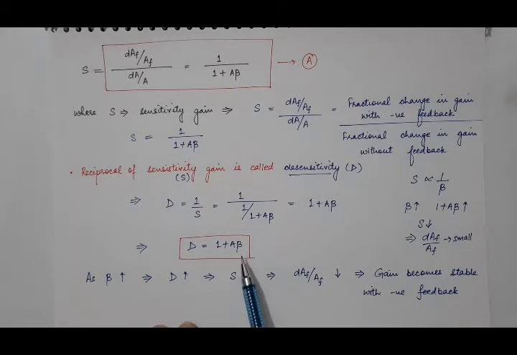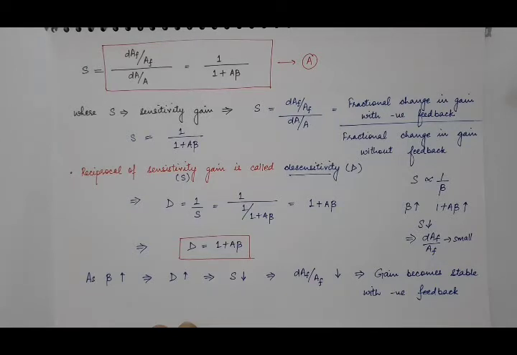What is beta? It is the feedback factor. The more the feedback, the more the value of this feedback factor. So on increasing the negative feedback to the input of the amplifier, this beta will increase, and if beta increases, then this desensitivity will increase. If desensitivity of the gain is increasing, means gain has become desensitive to the feedback. It means it will not change. And if the gain will not change or will only slightly change, it means it has become stable on applying negative feedback.